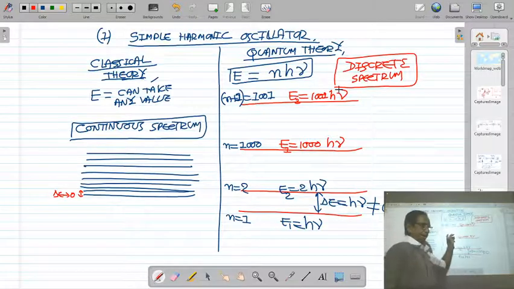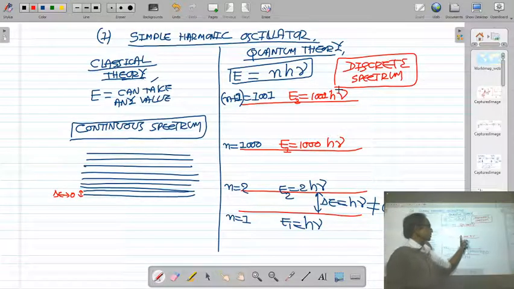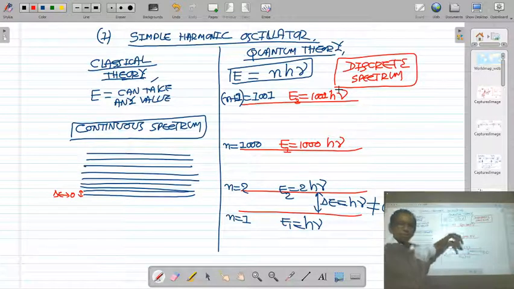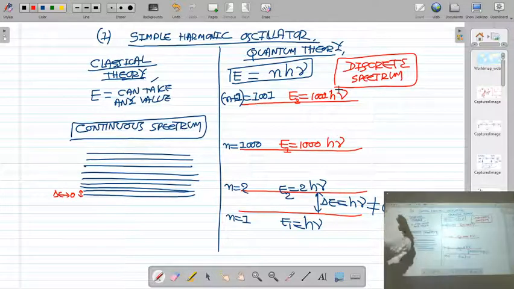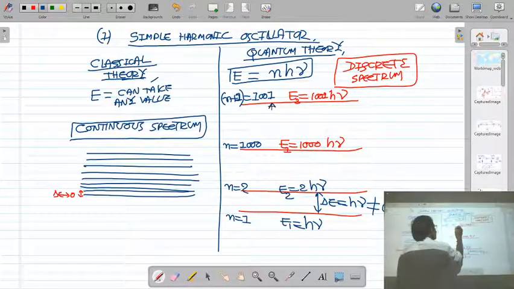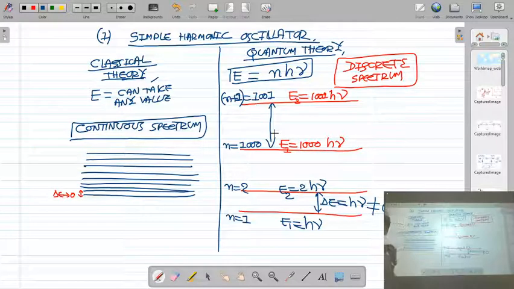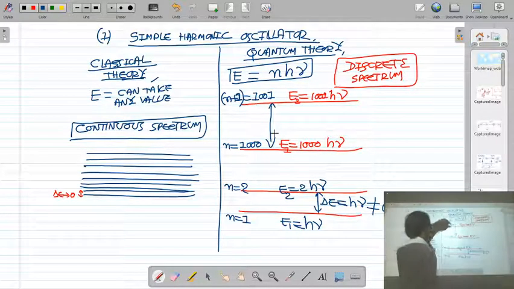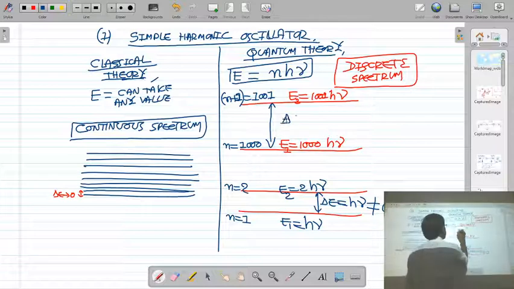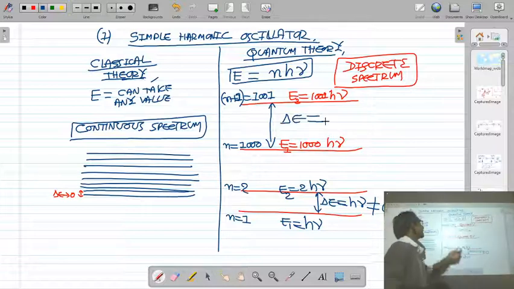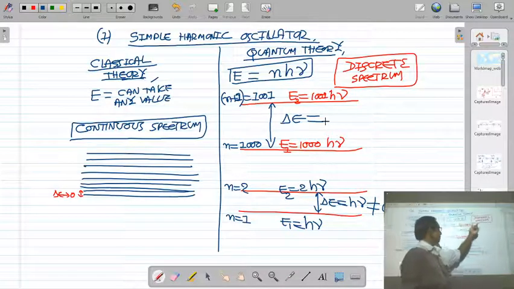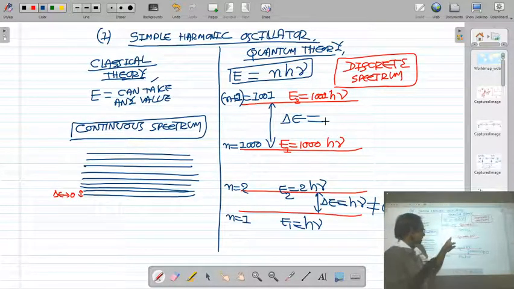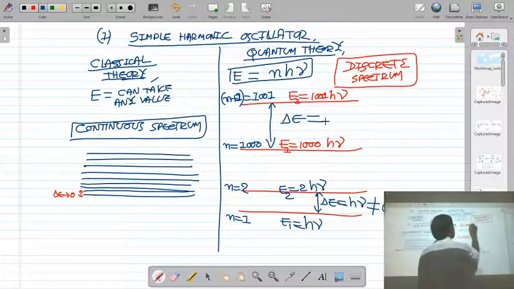In the energy level n equal to 1000, the energy of the harmonic oscillator is 1000 hν, and in the upper level n plus 1, that is 1001, the energy of the oscillator is 1001 hν. If you find the energy level difference between level 1001 and 1000, it is the energy of the harmonic oscillator in level 1001, 1001 hν, minus the energy in level 1000, 1000 hν. So the energy level difference is 1001 hν minus 1000 hν, that is hν.